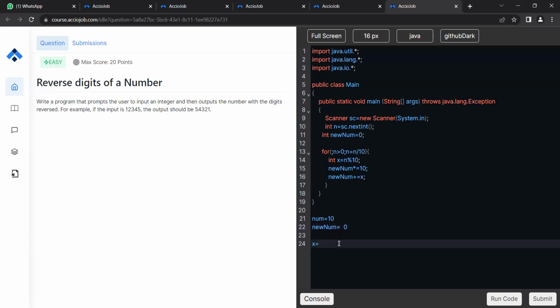Now after this, I can say, what is the value of x this time? It is 1. So 0 into 10, what does it give me? It gives me a 0, plus 1 gives me a 1, right? So I can say the new number is now 1. Agreed? Any doubt in this statement?